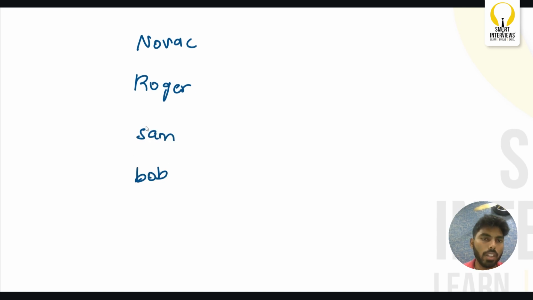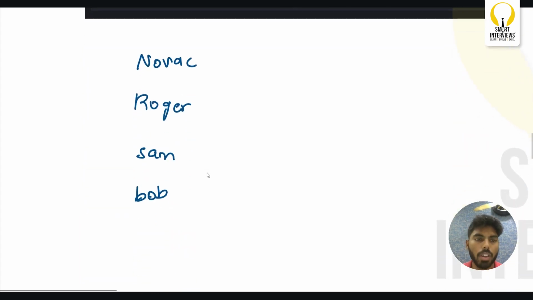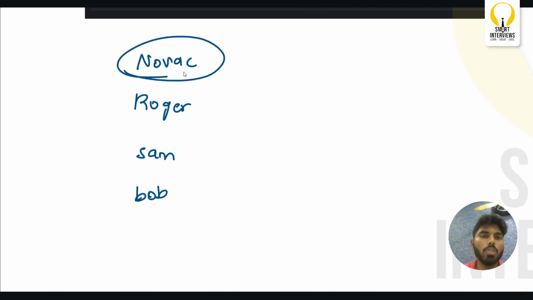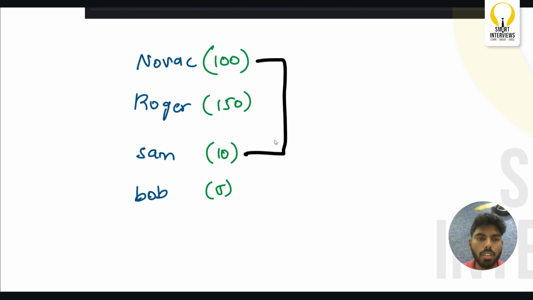Now here, if you see, it mentions that we need to pair for the matches in an optimal way. In an optimal way means you need to pair them up so that the person you are paired with is always going to win. So we can pair Novak and Sam. Let us give them skill levels: 100 out of 100, no, let us give him 150, and let us give him 10, and let us give him 5. Okay. Now, if you pair Novak and Sam, who is going to win?